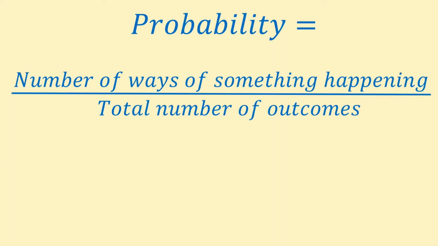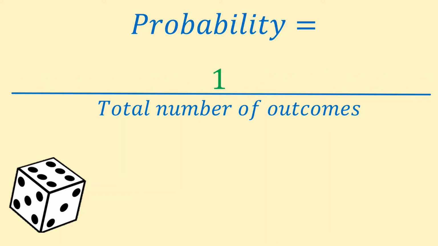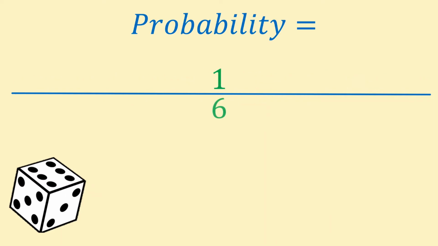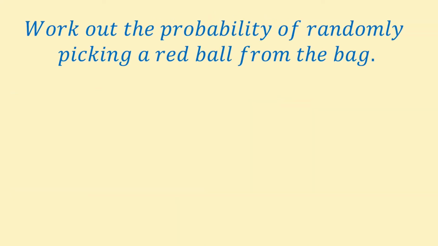Find the probability of landing a 6 on this fair 6-sided die. Well, there's only one face that has 6 dots on it out of the 6 possible faces, so the answer is 1 over 6, 16.7% or 0.167. Here's a final example before we move on to some timed practice questions.